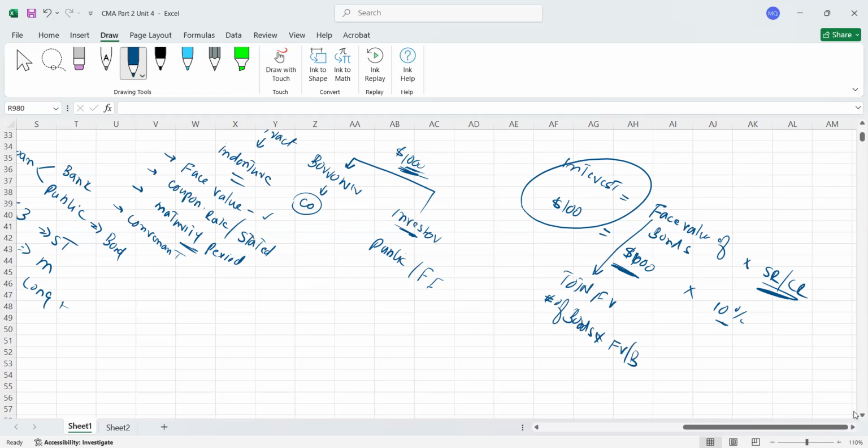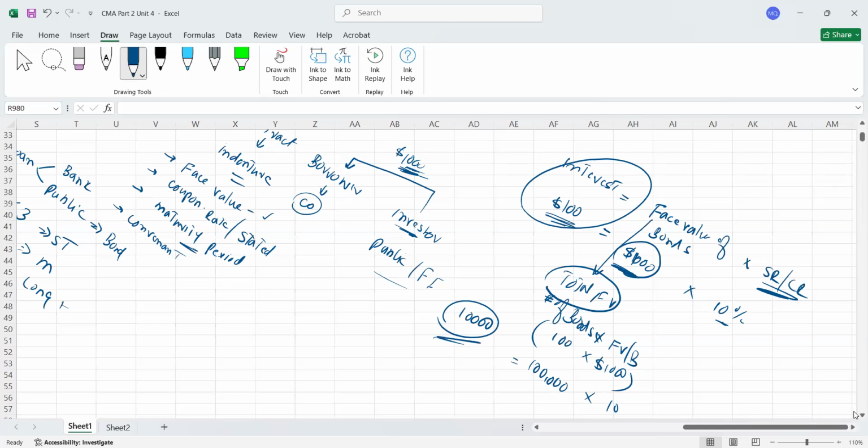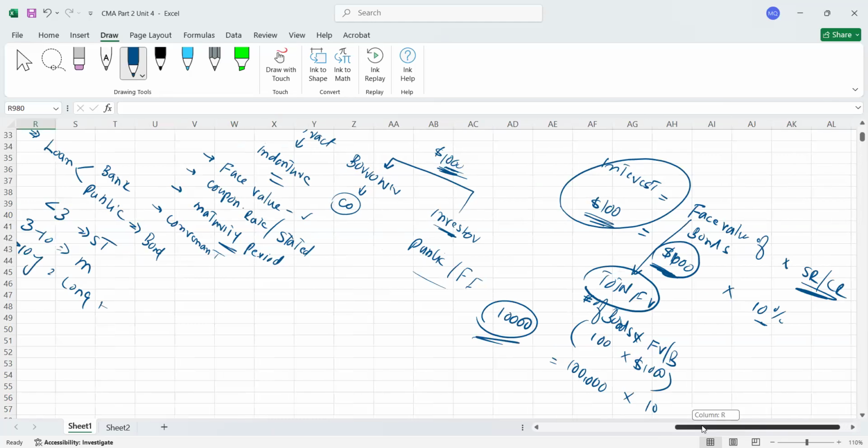For example, I'm saying that face value per bond is $1,000, and there are 100 bonds in the market. So 1,000 times 100 means total face value is $100,000. Now if you multiply with the stated rate, this is going to give you $10,000 total interest on all bonds. So the idea is very simple. If you use the face value of one bond, you will get interest per bond. If you use total face value, you will get total interest. Okay, so that's the rule of thumb you have to remember.